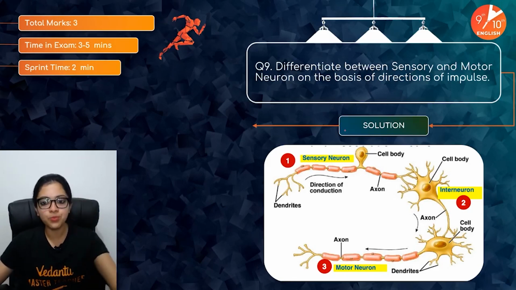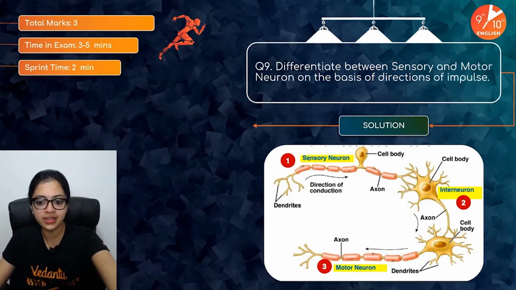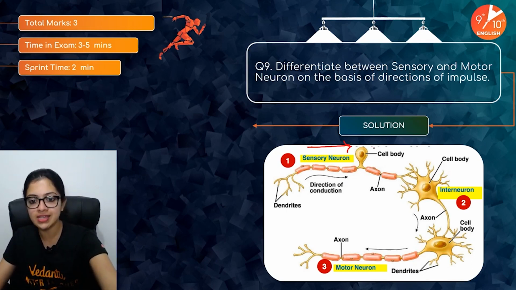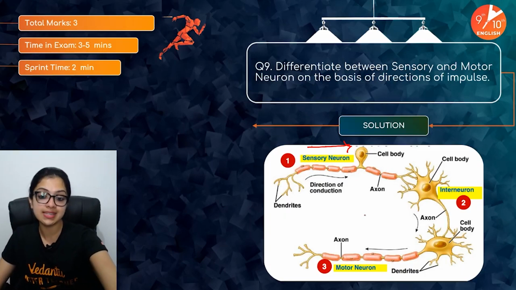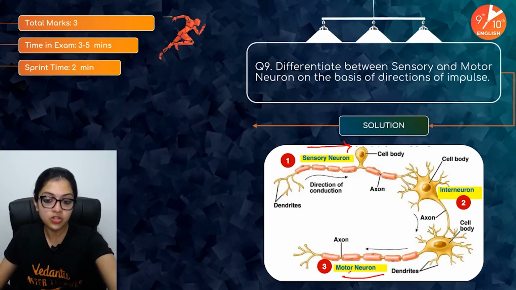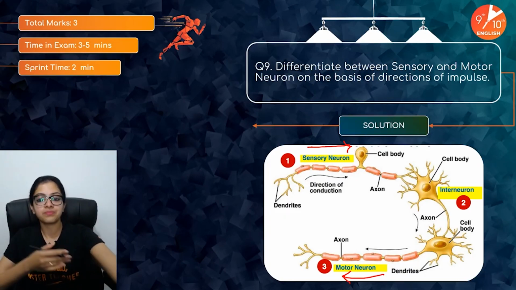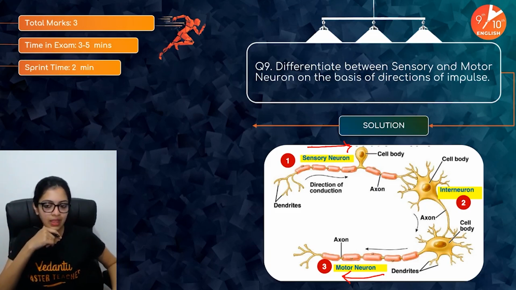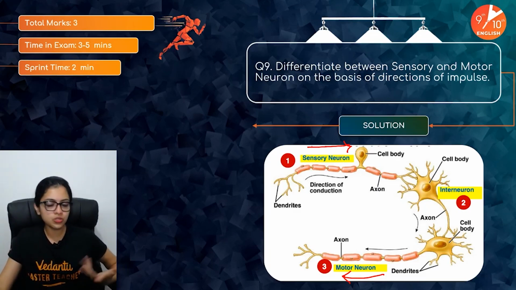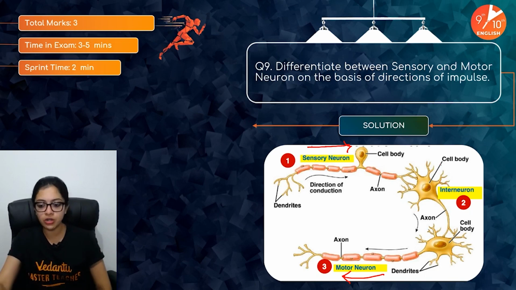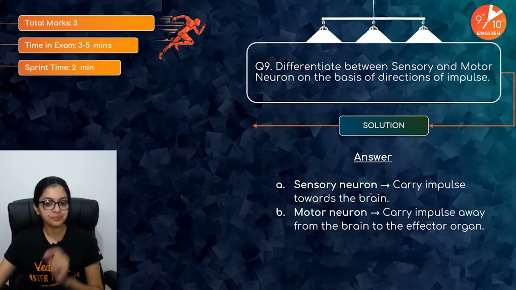Sensory neuron and motor neuron. If you remember, I had told you all about this. The sensory neuron transmits impulses towards the central nervous system. Motor neuron transmits impulses away from the central nervous system. And there are also interneurons, which you don't have to worry about here because it's not been asked. So this is the answer.